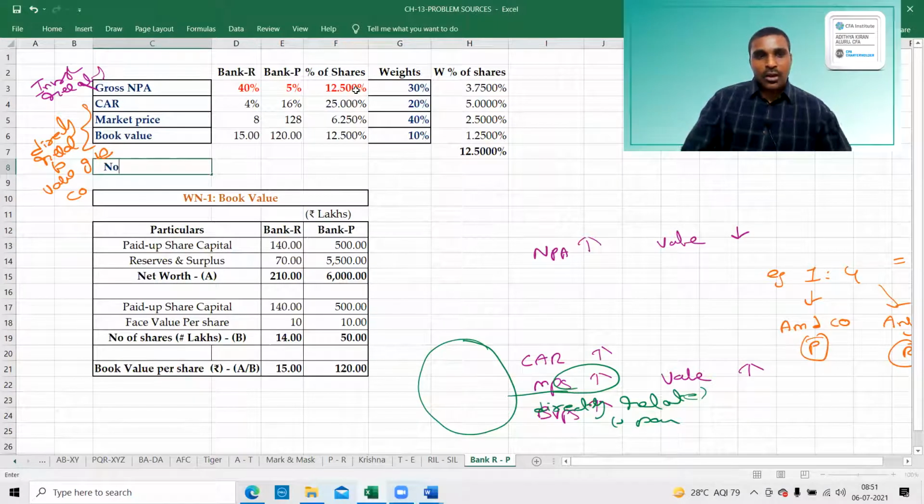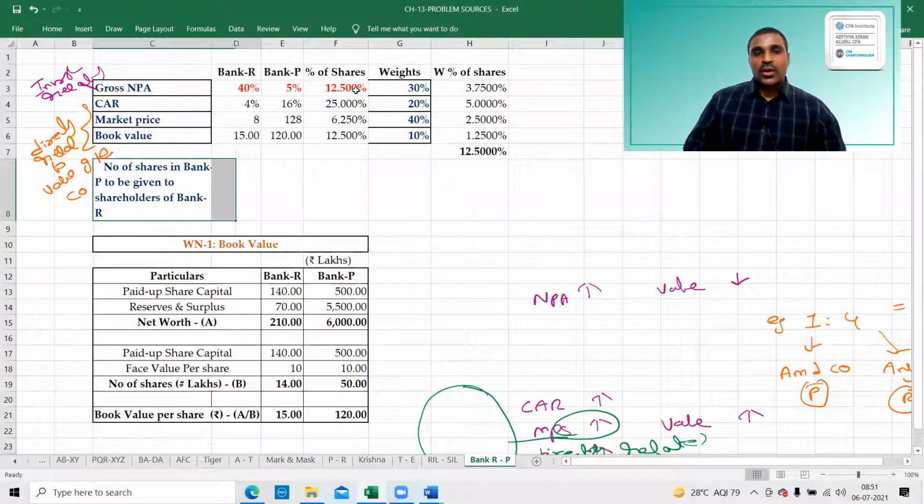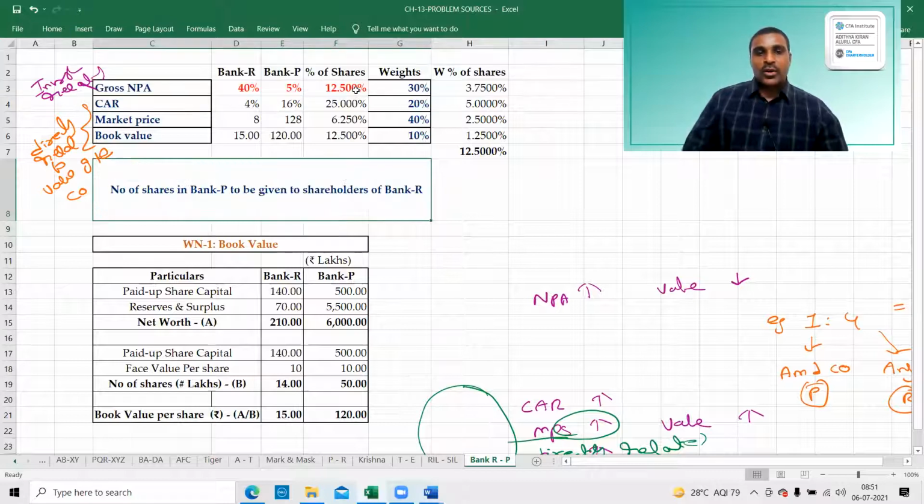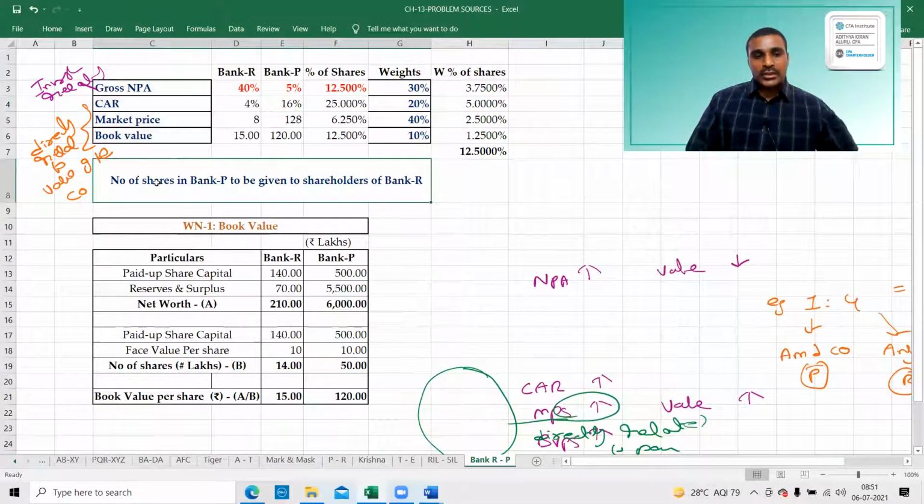That means the number of shares in Bank P to be given to shareholders of bank R. This is what we are going to calculate now.